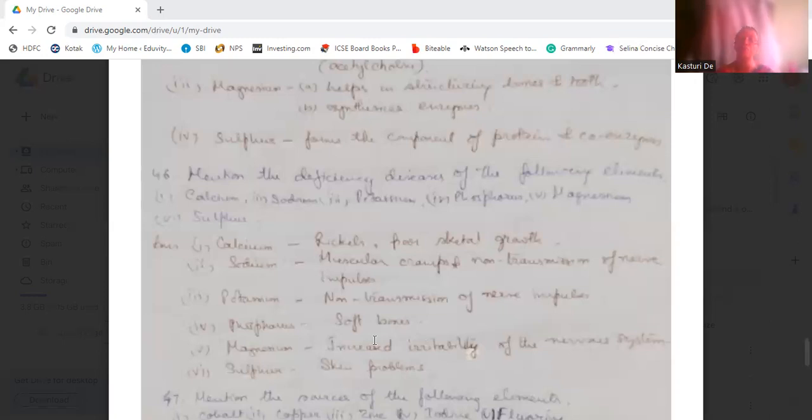Then potassium, non-transmission of nerve impulses again. If there's deficiency of potassium, then there is non-transmission of nerve impulses. Then phosphorus, they form soft bones if they're deficient. Magnesium, if it is deficient, then it forms increased irritability of the nervous system. Then sulfur deficiency causes skin problems.